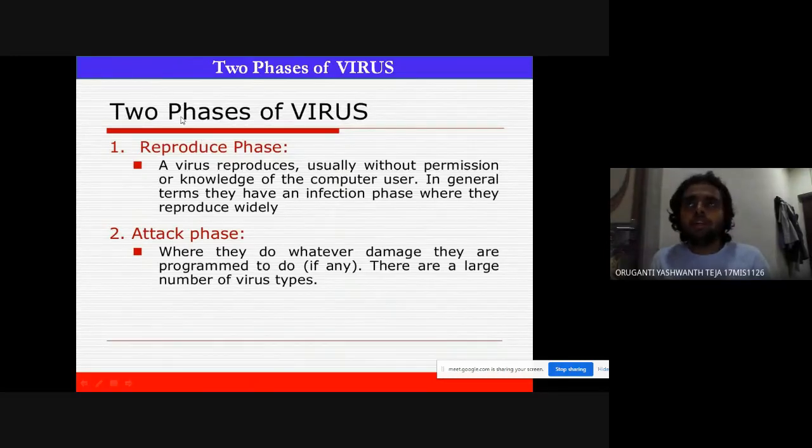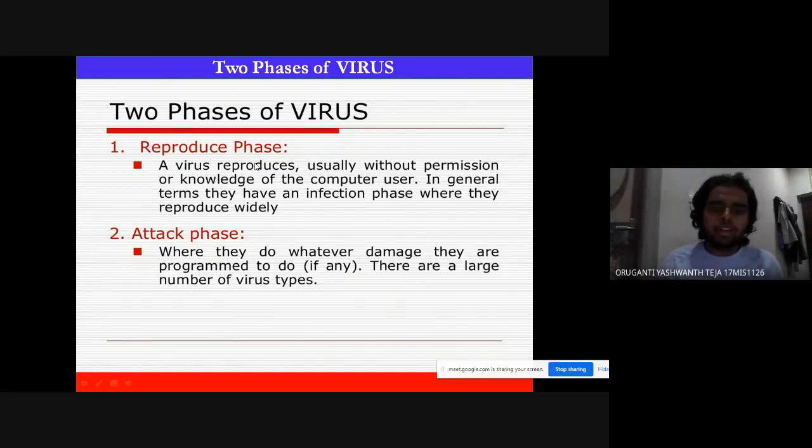In this reproductive phase, let me take an example of a Word file which is infected. In that Word file, it will try to make copies of that Word file. So like that, it will reproduce itself, and after getting a certain amount of strength, then it will attack the computer.